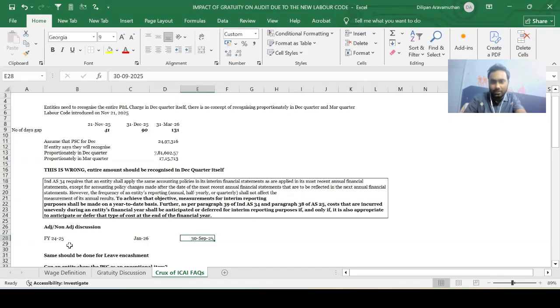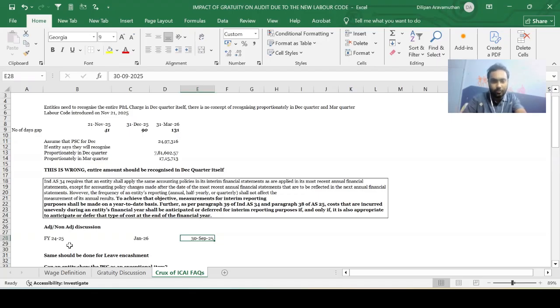But that should be a disclosure in your notes to accounts stating that on 21st November 2025, the government of India notified the new labor codes, the impact of which has not been taken in the current financial statements because the current financial statements pertain to a period earlier than 21st November 2025, and the management is assessing the impact of the same on the subsequent financial statements, and the same would be incorporated in the subsequent financial statements. Maybe the earliest period in which this would be incorporated is the 9 months ending 31st December 2025. I hope that is very clear, guys.